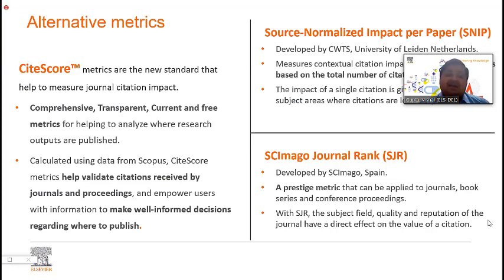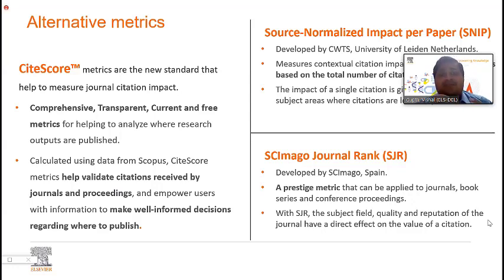Apart from that, there are a lot of alternative metrics that you can see. I've already discussed CiteScore, but there are metrics like SNIP, which is Source Normalized Impact per Paper. I've received a lot of questions about alternative metrics also. So SNIP is basically helping you to assess journals, mostly interdisciplinary journals, right?